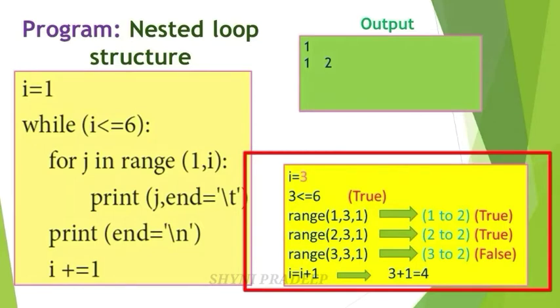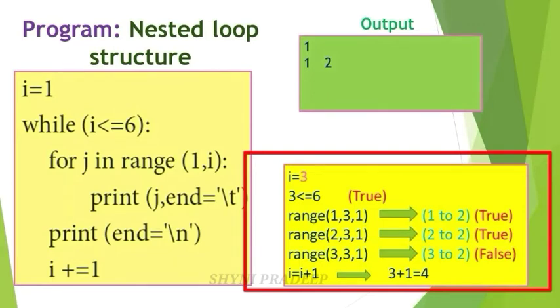Okay. Next end is equal to slash t. Here give some white space. And next update the value of variable j. Range. Here we updated the variable. So this one becomes 2. And next 3. And next 1. Last value is what? 3 minus 1, 2. Here initial value is 2 and last value is 2. Here we have to generate the list of values from 2 to 2. There is only one value, that is 2. So here 2 is j.